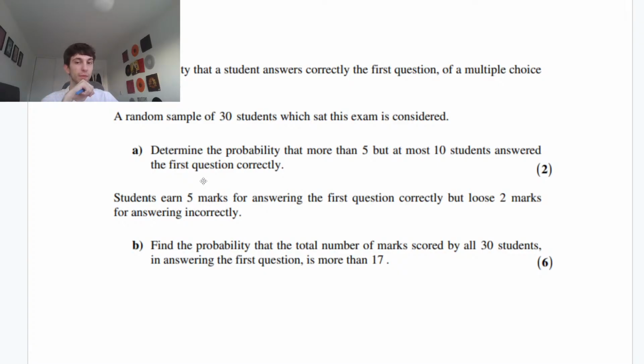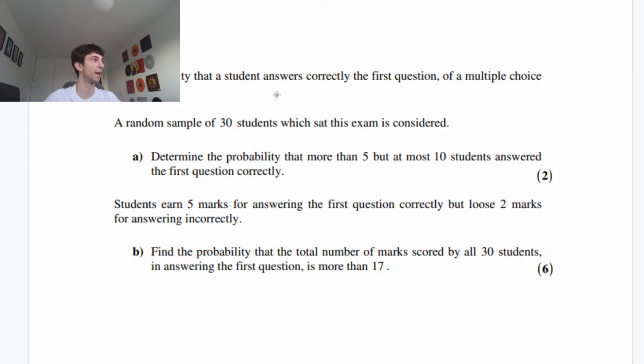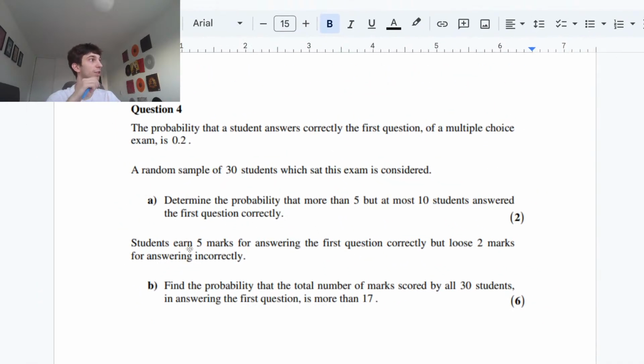What are we thinking? So how many students are going to earn 5 marks? The students who earn 5 marks are the number of students who get the first question correctly. But we've defined that as x, right? So it's going to be x times 5 to be the ones who get 5 marks. How many are going to lose 2 marks? It's going to be all the ones who get it incorrect.